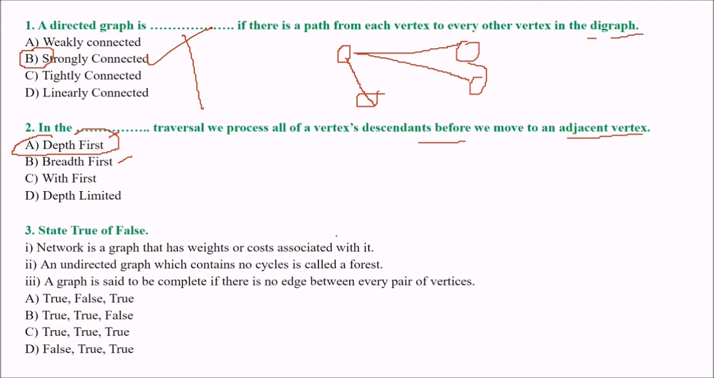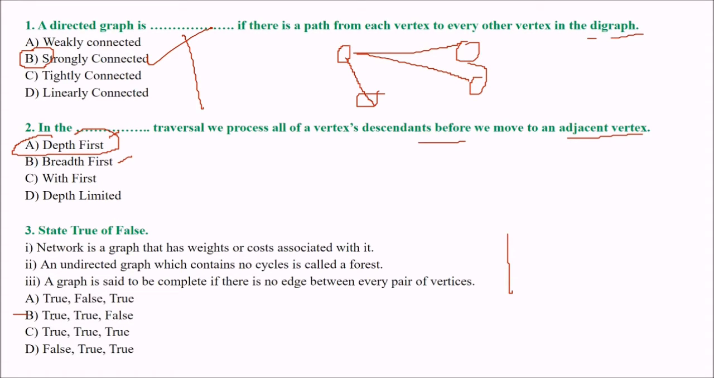Next is true or false. These are three sentences. You have to tell which is true and which is false from these options, and please read them very carefully and tell me the answer. Let us see what can be the answer. At first glimpse, the answer seems to be B. So let us see whether this B is correct or not.